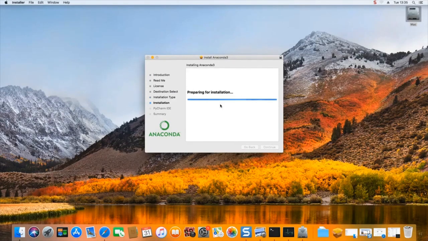Now we're going for the preparation for installation, which is going to be followed by the unpacking of the files. This might take quite a few minutes depending on your system. So I'm going to be pausing the video at this point again and continue once the installation has finished copying all the files.